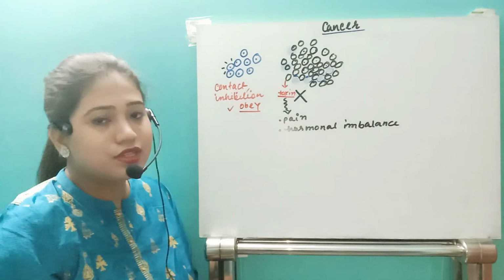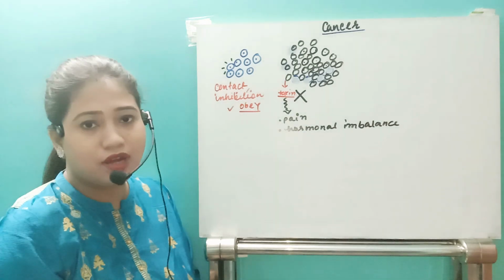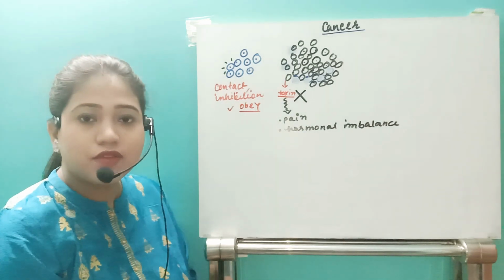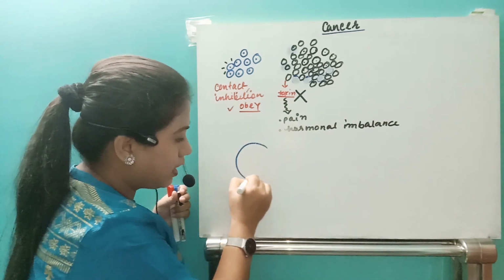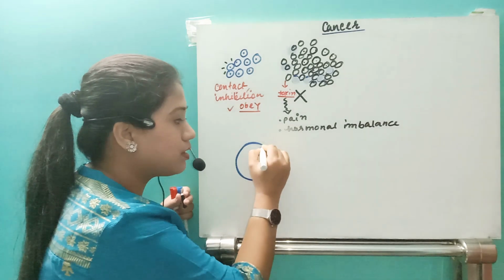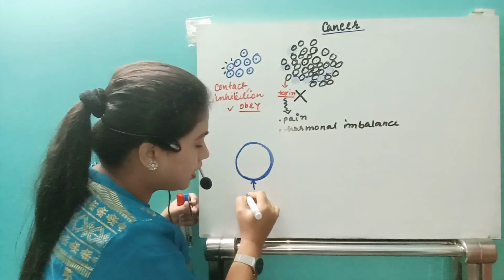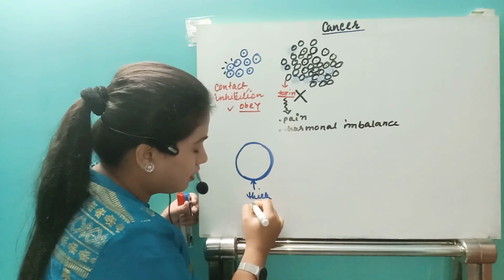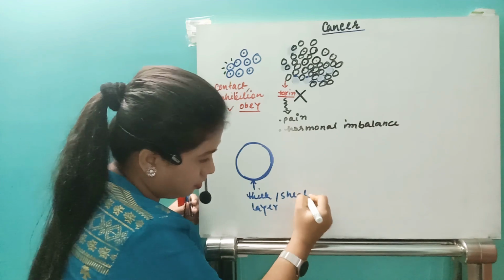Okay, now just see the next thing, the difference between the benign tumor and malignant tumor. So see what happens in a benign tumor. Suppose this is the area where the tumor cells are growing, but in case of a benign tumor, there will be a very thick protective layer, a thick sheet, right?